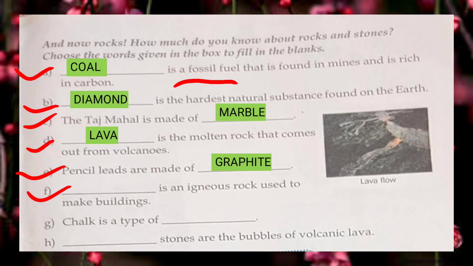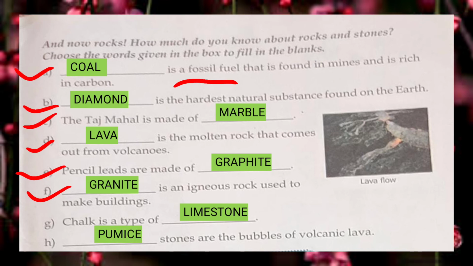The next one is an igneous rock used to make buildings, so granite. Chalk is a type of limestone. Stones that are the bubbles of volcanic lava, so the correct option is pumice.